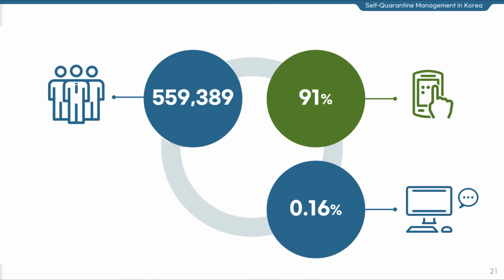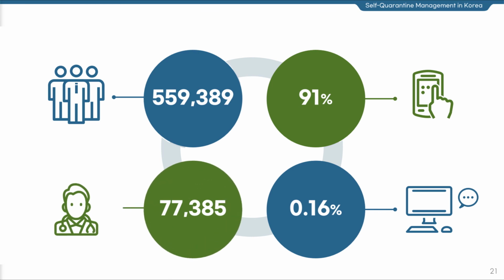is a mere 0.16%. I believe that such remarkable success came from the dedication of 77,385 designated case officers working for local governments, who were often strict but sometimes gentle to guide the self-quarantined persons. We will work harder with the 77,385 case officers so that the self-quarantine management and disease prevention control measures of Korea can contribute to ending the global COVID-19 pandemic in the near future.